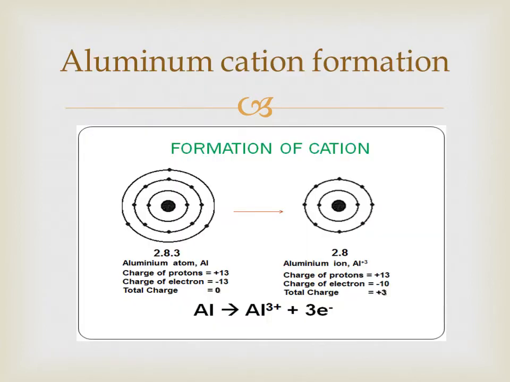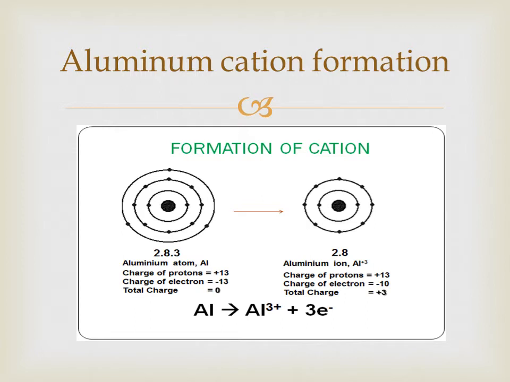Now let's discuss the formation of the aluminium cation. If we draw the electron dot structure of aluminium, we can see that its first shell has 2 electrons, second 8 and third 3. Its outermost shell contains 3 electrons. If aluminium loses these 3 electrons, its outermost shell will be the second shell, and the second shell contains 8 electrons. It means it achieves stability.